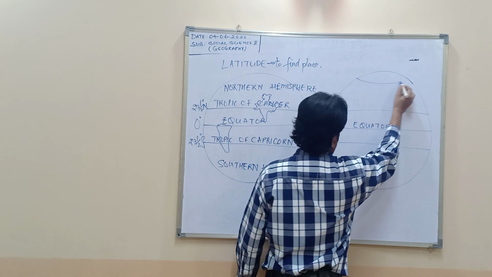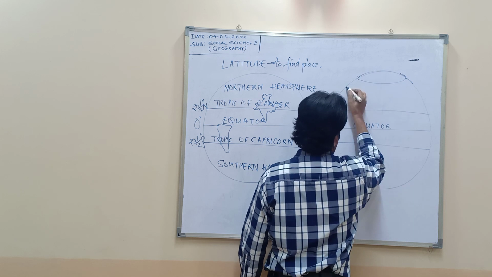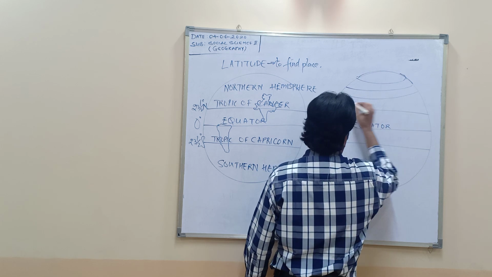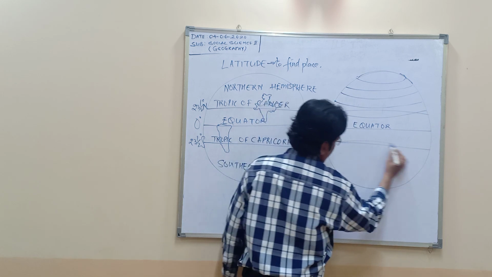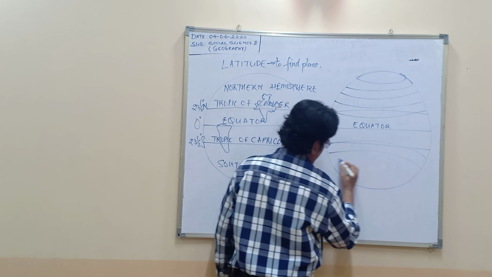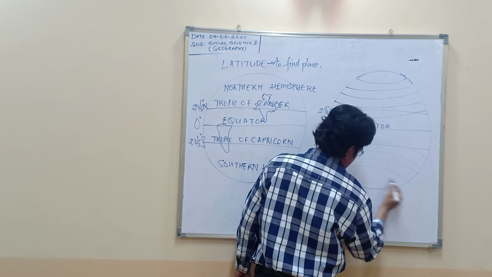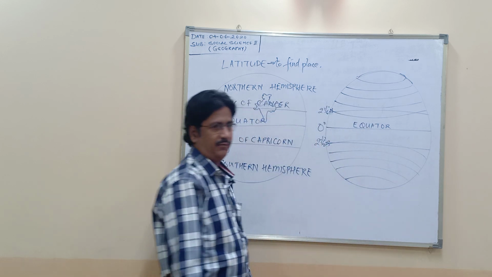There are latitudes running right round, this way in the northern hemisphere, and in the southern hemisphere it moves this way. So how many latitudes does each hemisphere have?